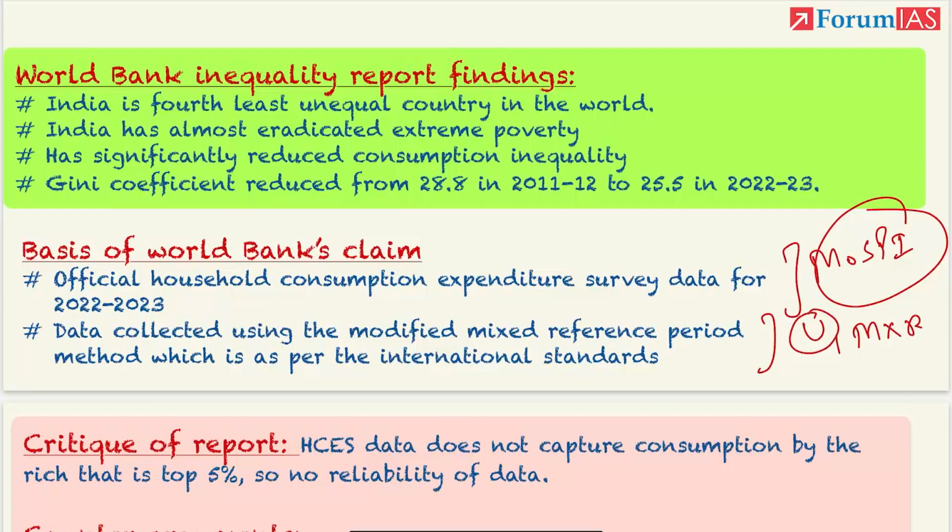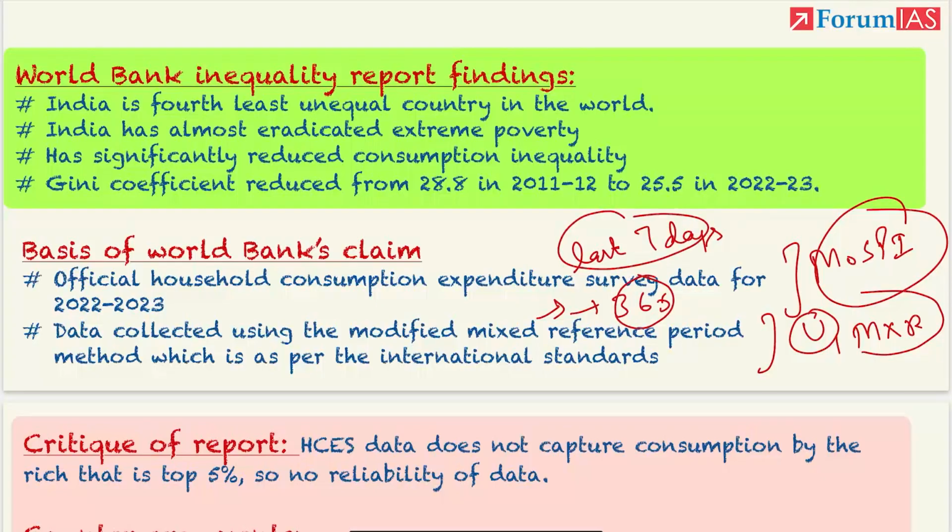In uniform, we take data for just particular period for very less number of items. But under modified mixed reference period, we take consumption over different reference periods and for different categories of goods. How? First, in survey, we will ask what you have consumed in last 7 days. Then second, we will ask what durable goods you have purchased in last 365 days. So we get a holistic picture of the consumption.